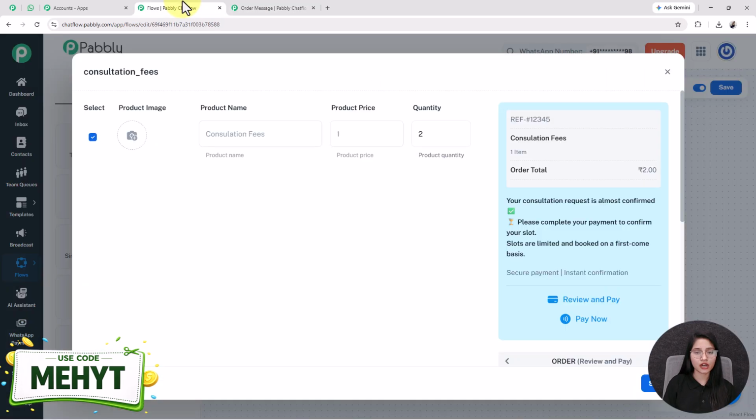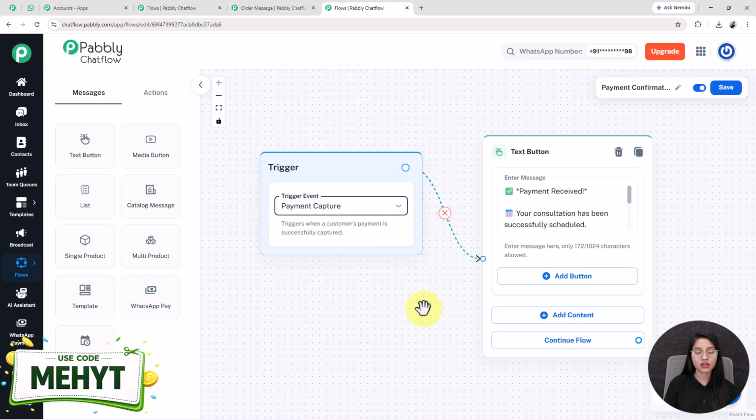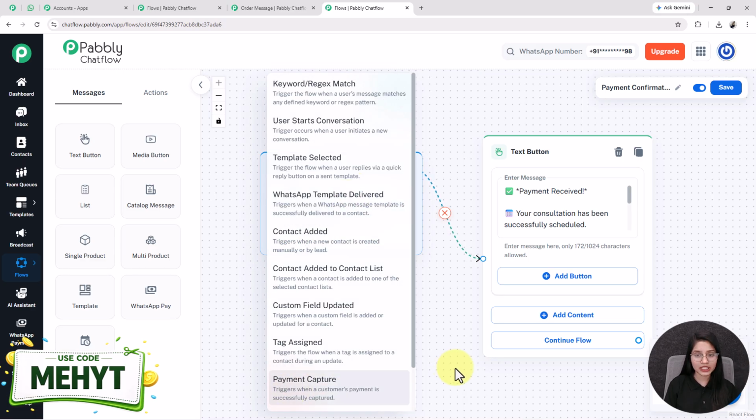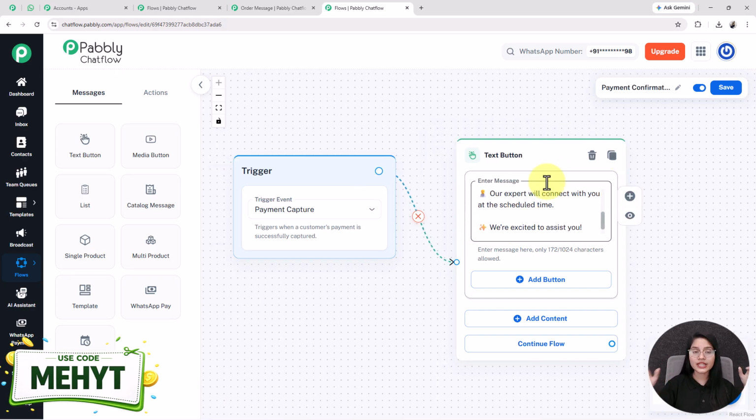Now we will go back to our flow. Till now this flow is completed. After doing the setup, you have to click on this button so that your flow will be saved and updated. Now when the user has made the payment, what happens next? For that, you have to design another flow that captures the payment. See, this is the other flow where I have selected the trigger event as payment captured and just added one text button where I have entered the message as payment received, your consultation has been successfully scheduled, and many more. Now this follow-up message is only sent to the user if the payment is successfully completed, just like this. So this is how it works. Don't forget to save your flow after designing it.